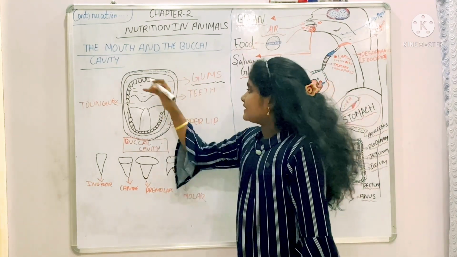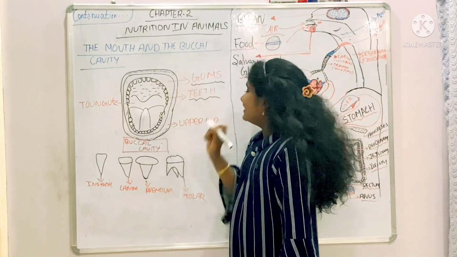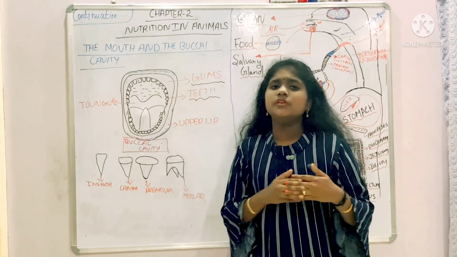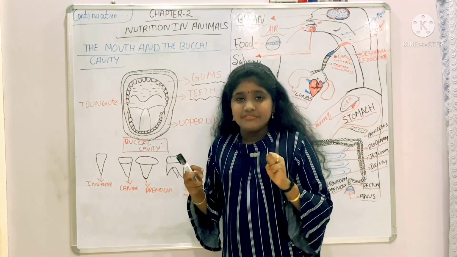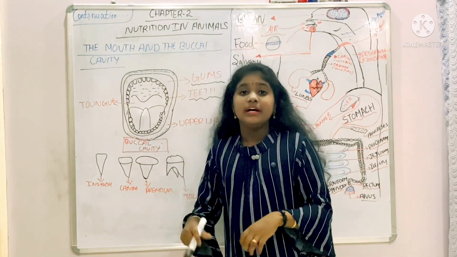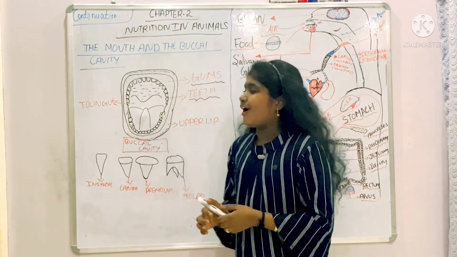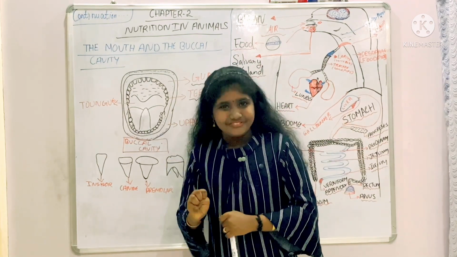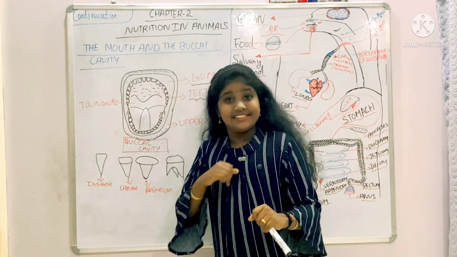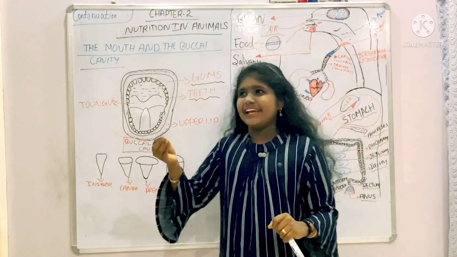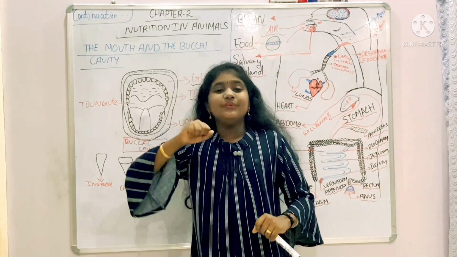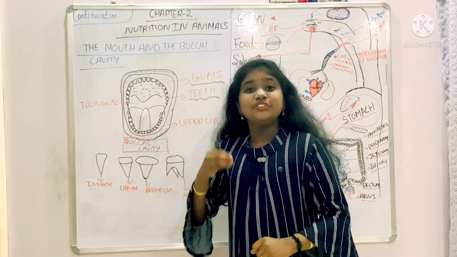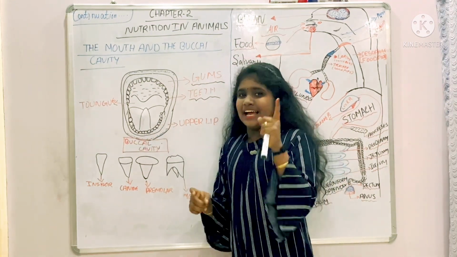Next is our main thing, and that is teeth. So what do teeth do? They help us to chew the food, grind the food, bite the food, and tear the food. When you take any chicken piece or anything, the teeth help to tear it, to chew it, to bite it. Our teeth help us with all these things.